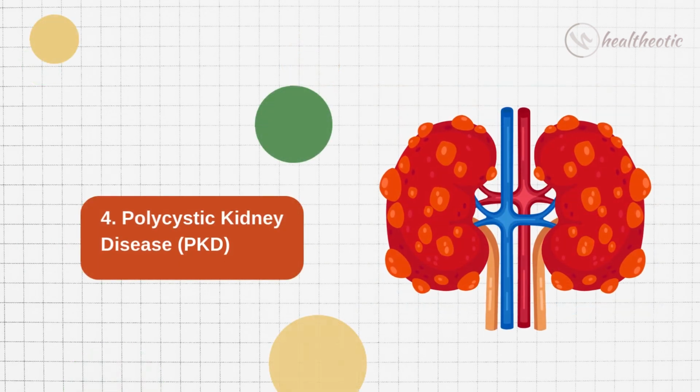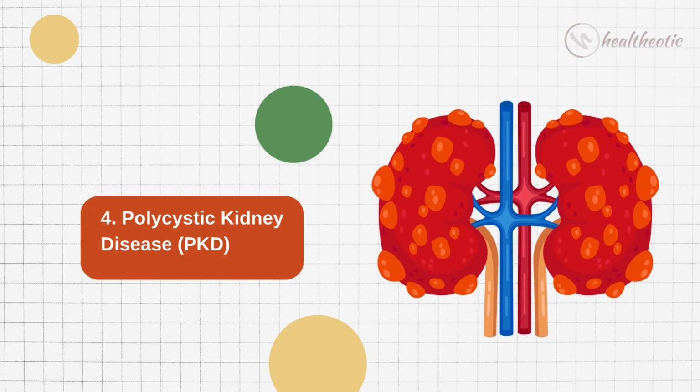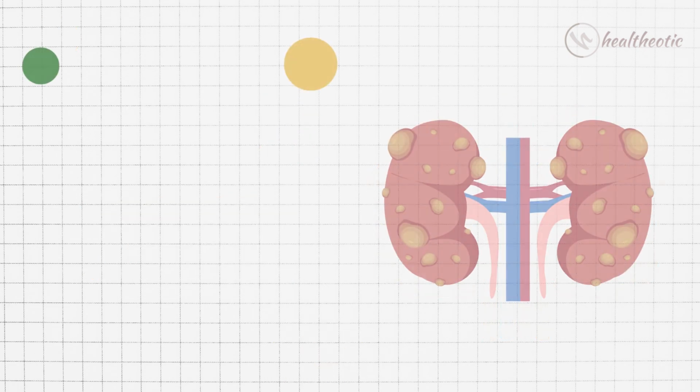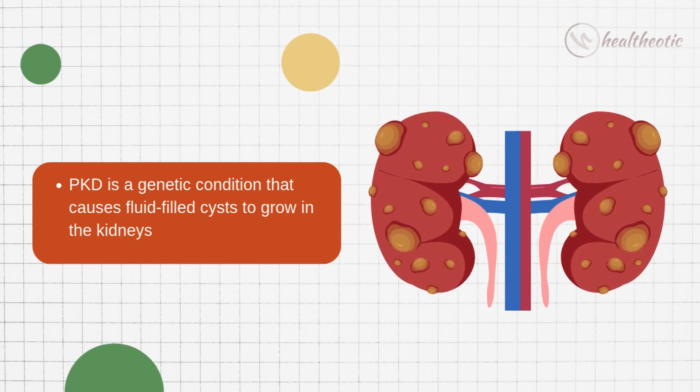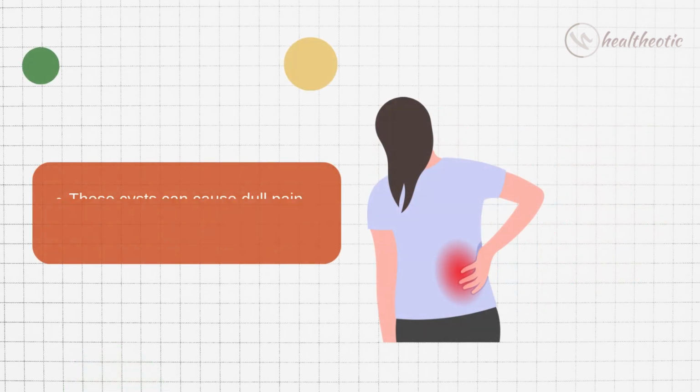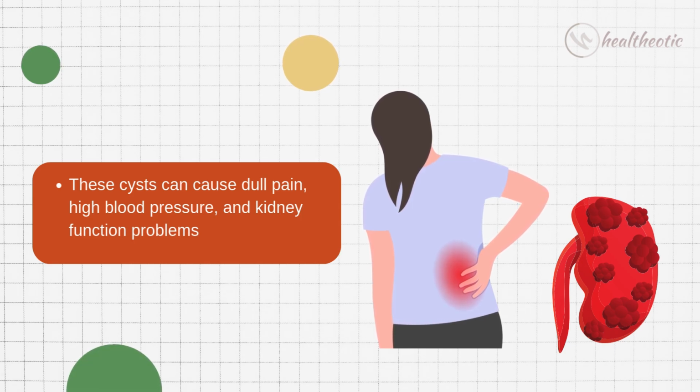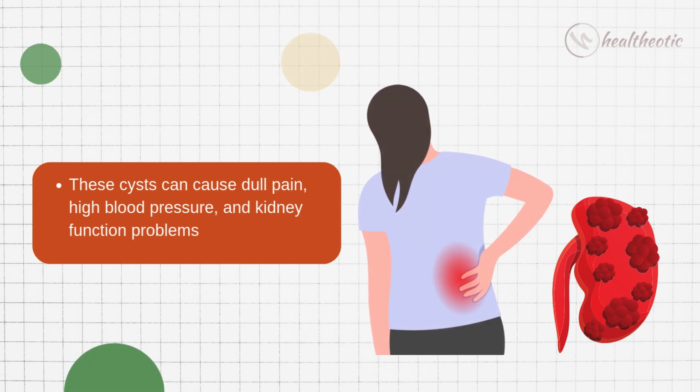Next reason is polycystic kidney disease, also known as PKD. It is a genetic condition that causes fluid-filled cysts to grow in the kidneys, and these cysts can cause dull pain, high blood pressure, and kidney function problems.